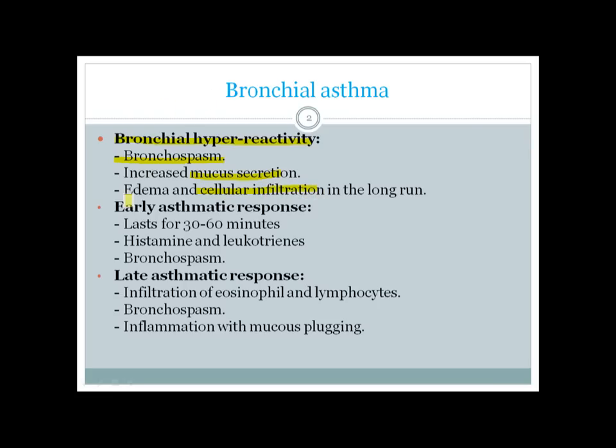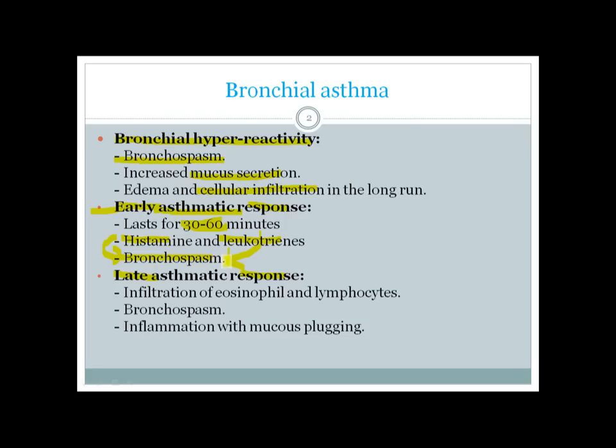So actually the responses to allergens can be classified in two types: early response and late response. The early asthmatic response is a very short response which lasts for about 30 to 60 minutes, and this is triggered by exposure to allergen, which causes the cross-linking of the IgEs on the mast cell surface, and this cross-linking results in release of histamine and leukotrienes, and all of them can cause bronchospasm. So acute asthmatic response is characterized by bronchospasm.